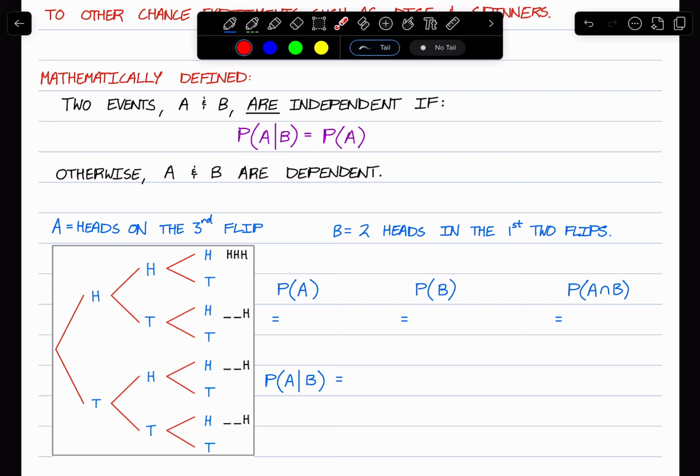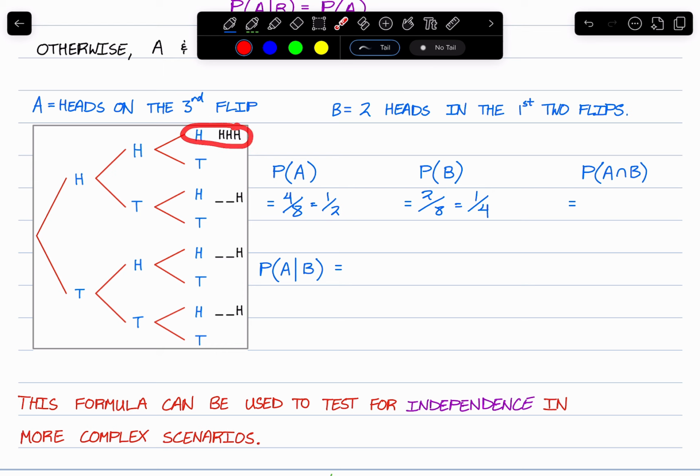And the intersection of both, meaning the third flip is heads, and the first 2 are heads. Well, there's only one thing here where the first 2 flips are heads and the third flip is heads. So it's 1 in 8.